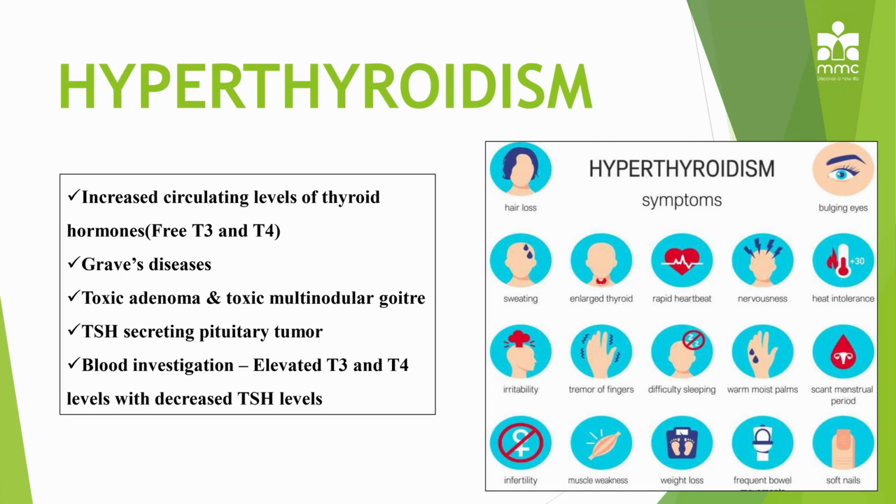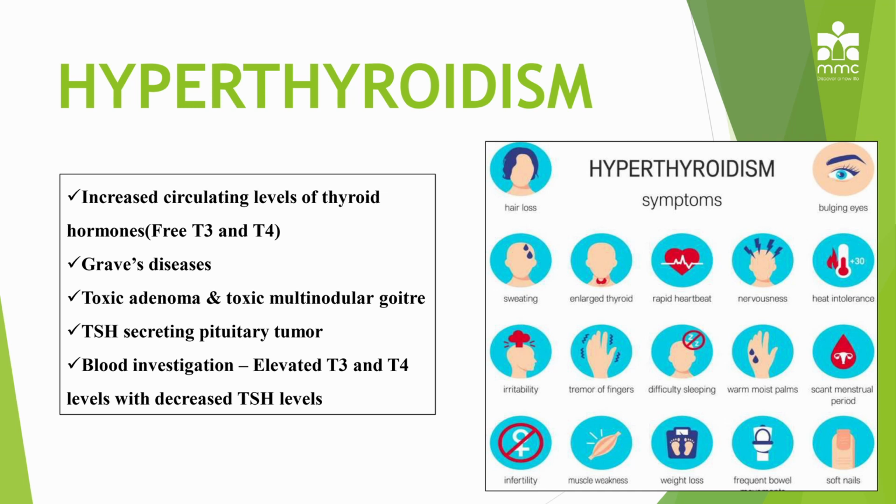Now next is regarding the symptoms in hyperthyroidism. It's almost just the opposite of the symptoms seen in hypothyroidism. You can have excessive sweating due to increase in basal metabolic rate. There is again enlargement of the thyroid gland, there is rapid heartbeat.